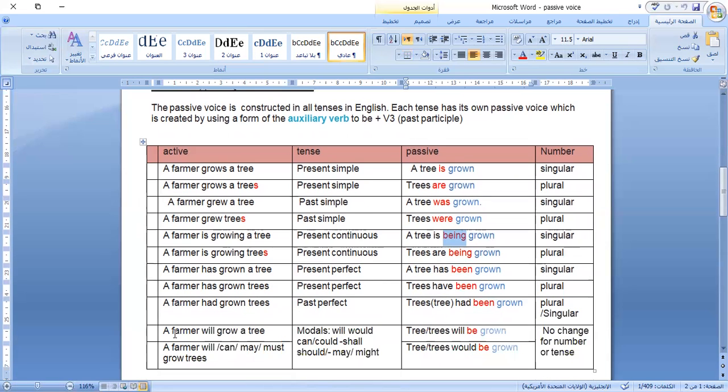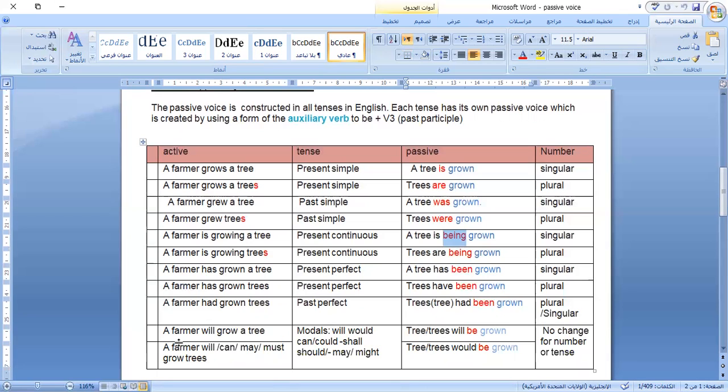With modal verbs: can, could, shall, should, may, might, ought to, must, have to. Okay. Generally the verb that comes after the modals is the infinitive without "to."